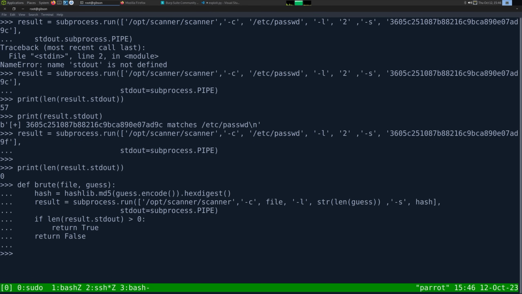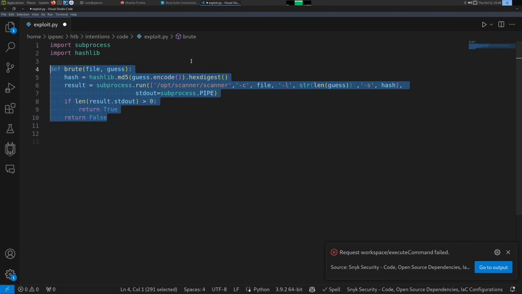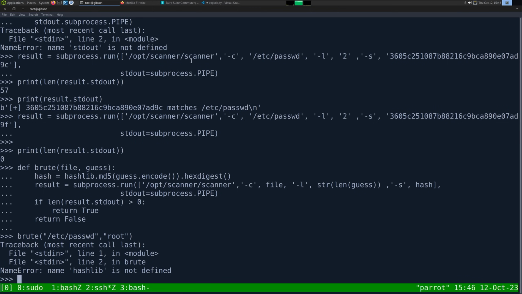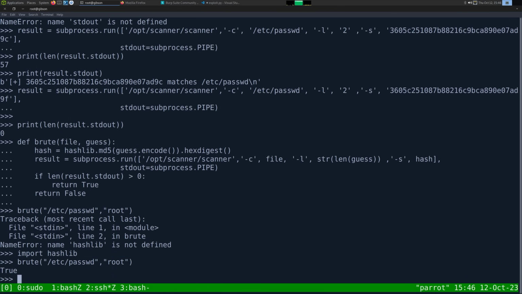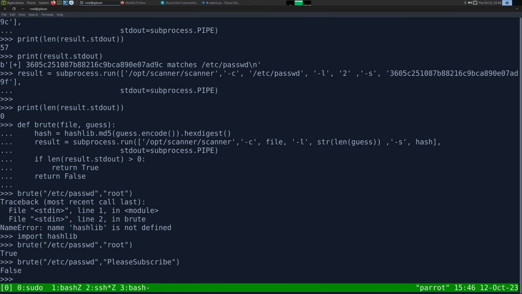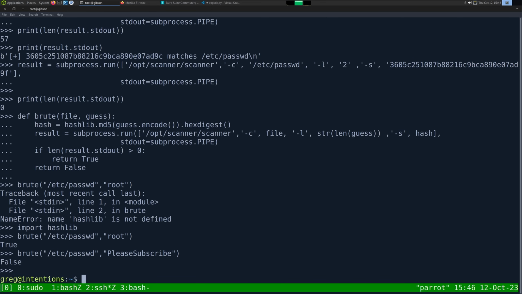Put this in, and then brute /etc/passwd, and we can say if it begins with root. Hashlib is not defined. Import this. True. And we can say please subscribe, and this should be false, right? There we go. So now we have a function that will brute force it.